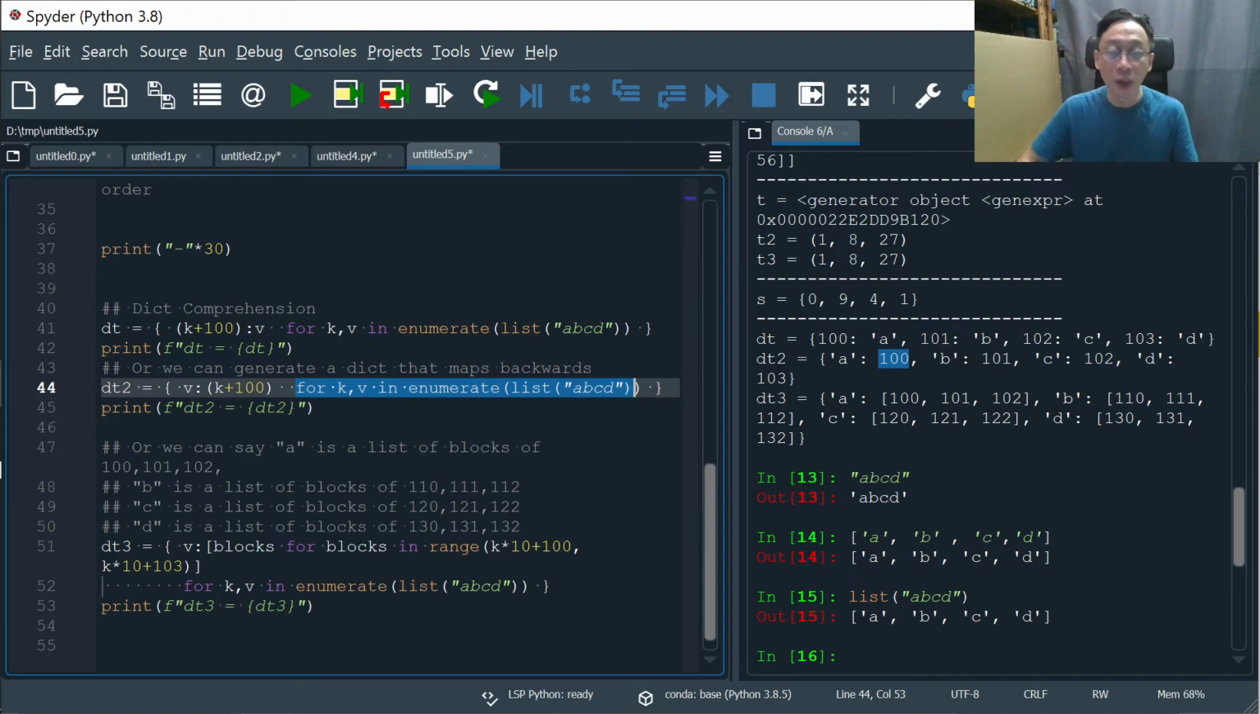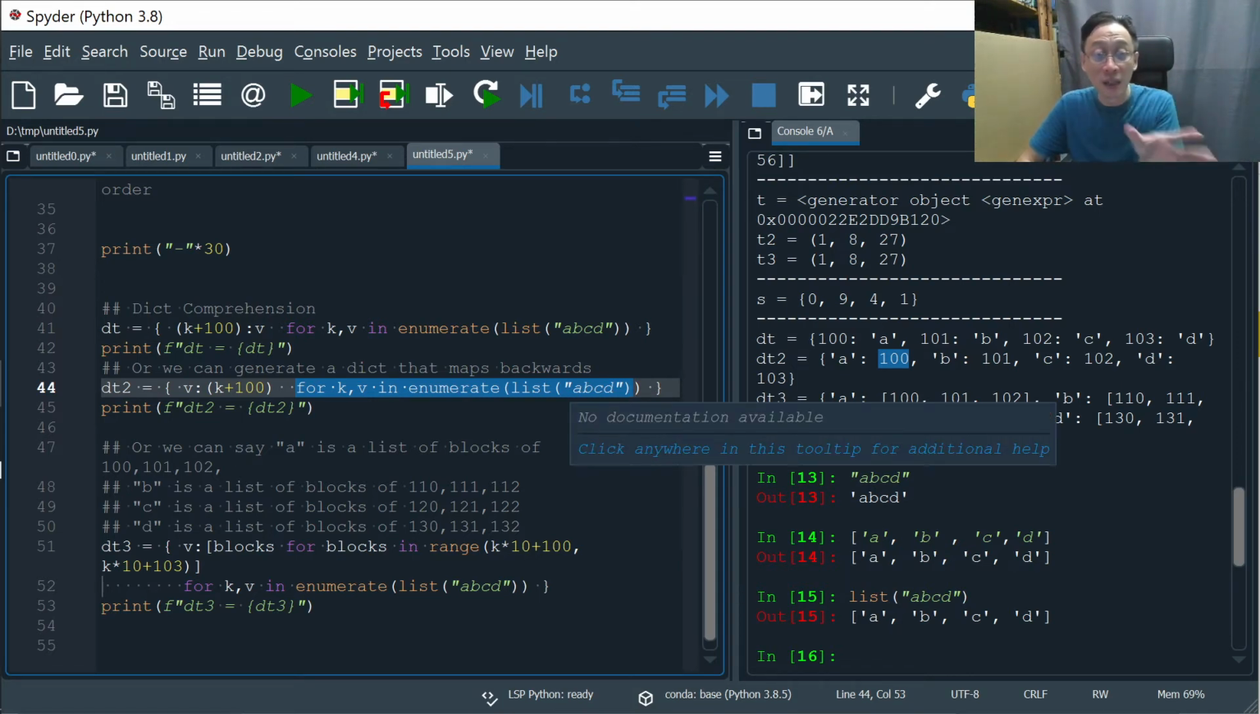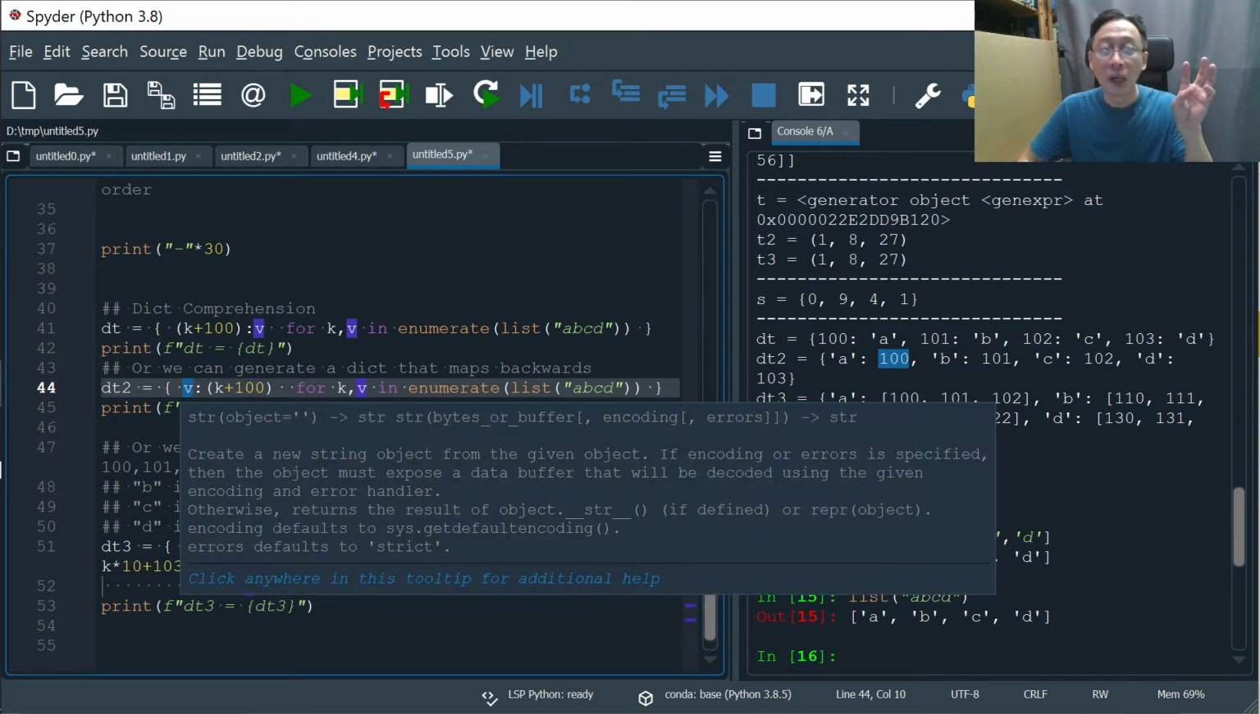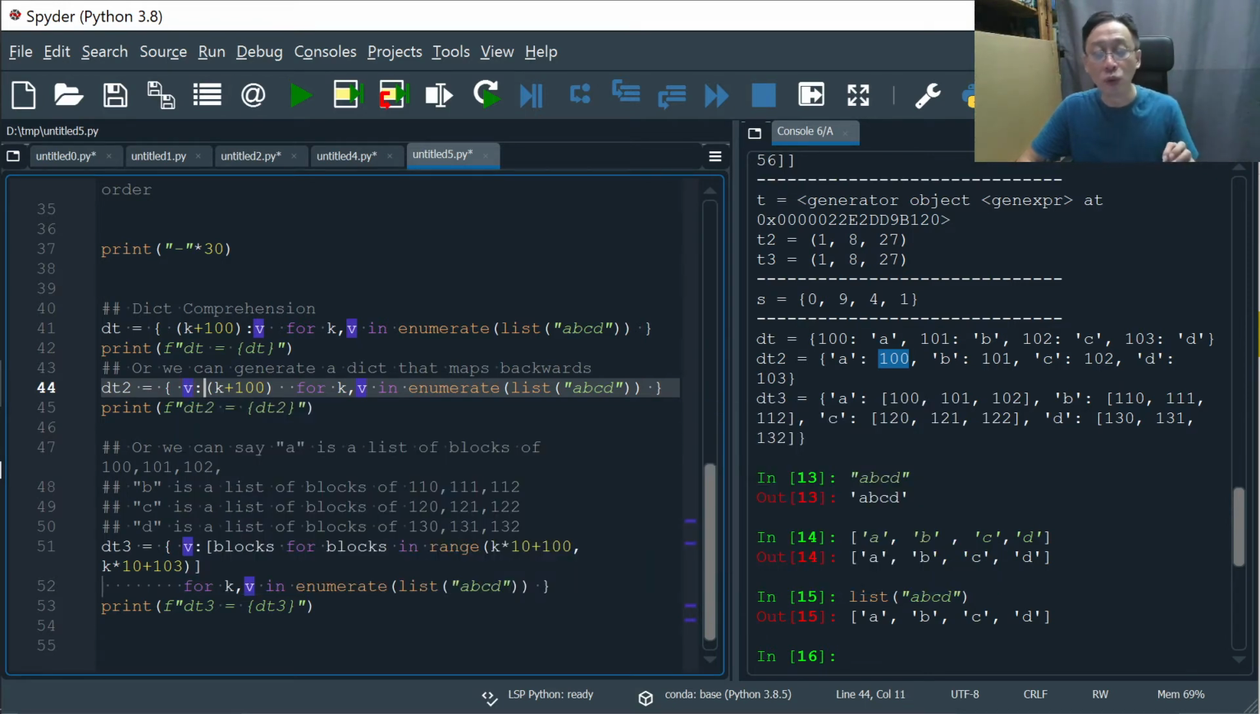However, this time round, we use the value, which is the strings A, B, C, and D individually. All right, like this. We put the value in the key because the content is what we want, right? The key has the strings A, B, C, D in turn, and each of them maps to K plus 100. So at first K is 0, that's 100. Then K is 1, 101, and so on. So that's DT2.